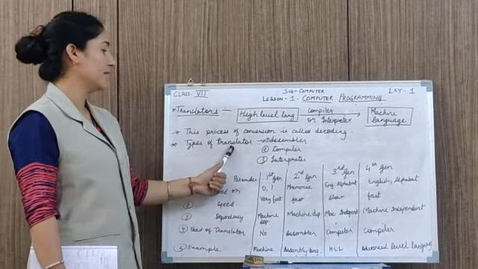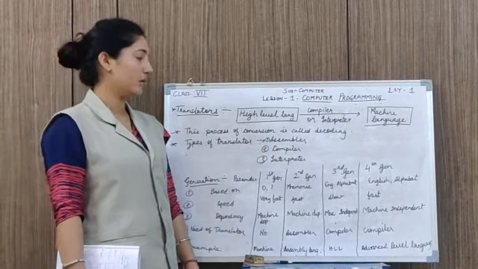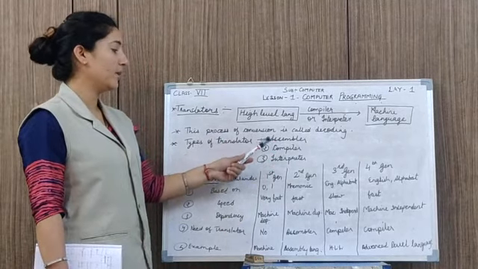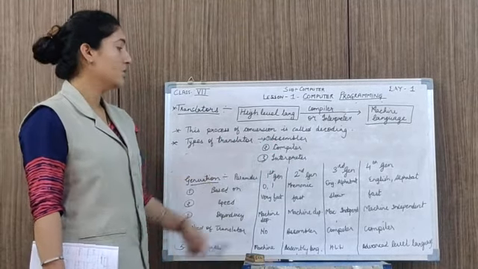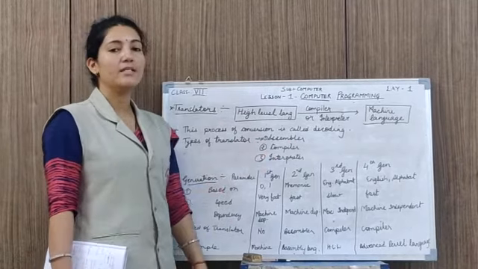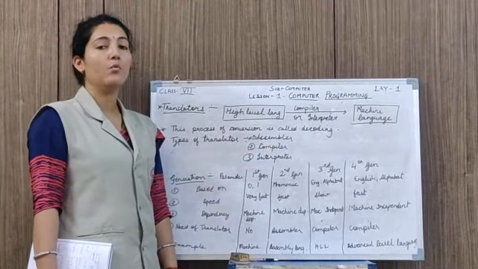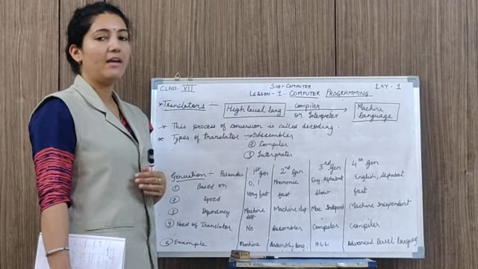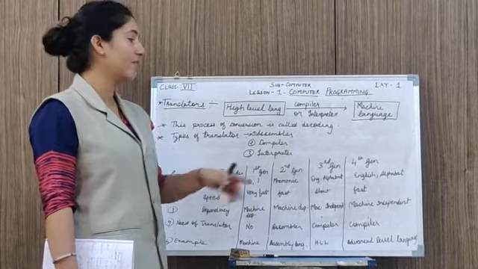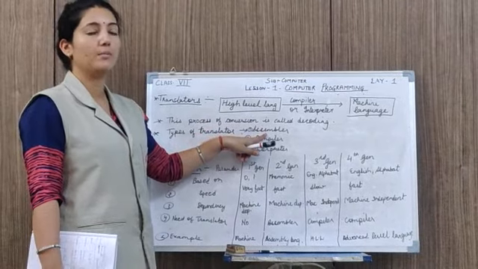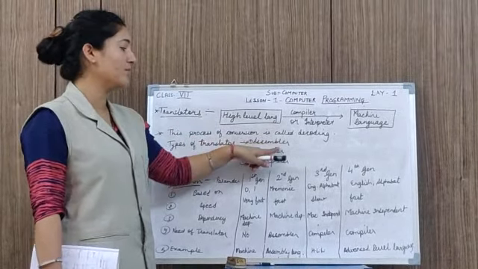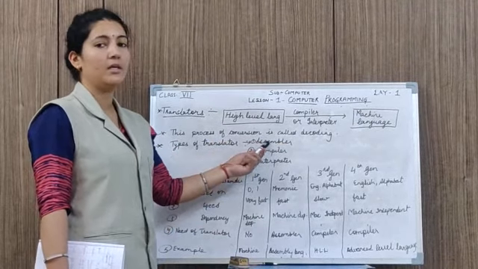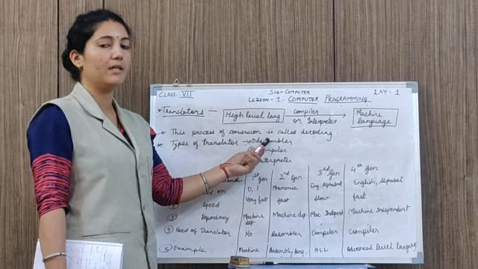Next, types of translators. What are the types of translators that translate our language? These are assembler, compiler and interpreter. First we will study about assembler. Assembler is the type of translator which will convert the assembly language into the machine language. I have already told you what assembly language is. Assembly language is the language that uses symbols and mnemonics. So programs written in assembly language are converted by the assembler into the machine language, so the computer will understand.